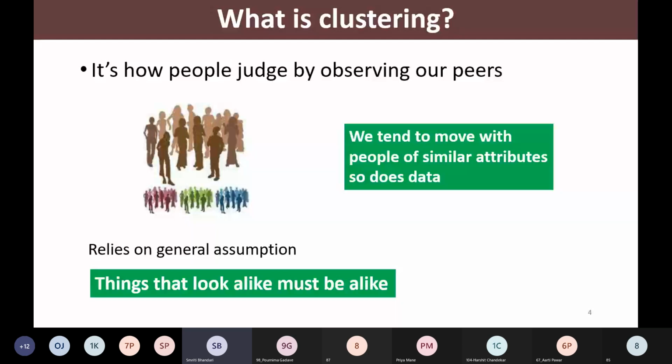So the data elements which are very similar to one another are grouped together. We are assuming that if the attributes of the data points are similar, then the data points are similar. So this is the simple concept of clustering.